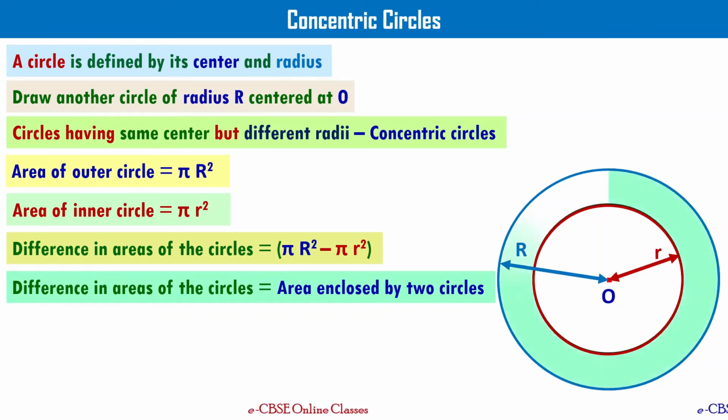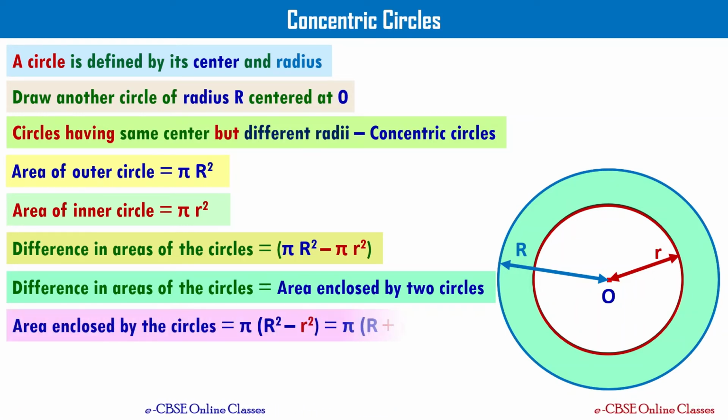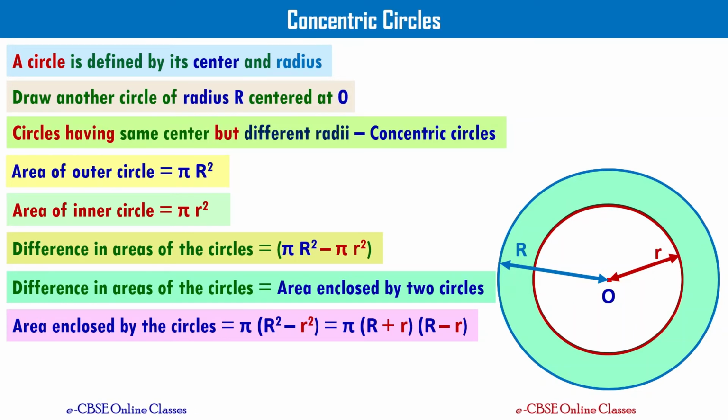I'm showing it using a shaded region, in light blue color. Area enclosed by the circles can be written as pi times capital R square minus small r square, or that can also be written as pi times sum of radii times difference of radii, right? Please take a note of this.